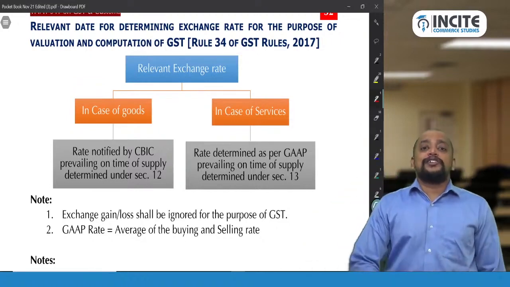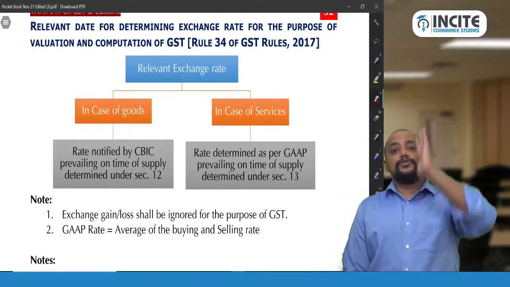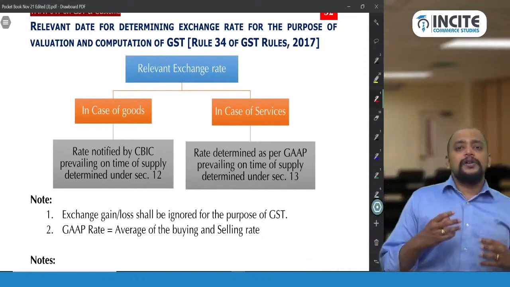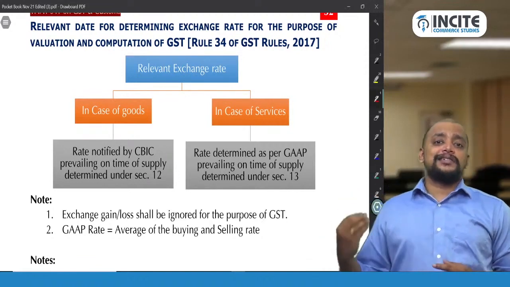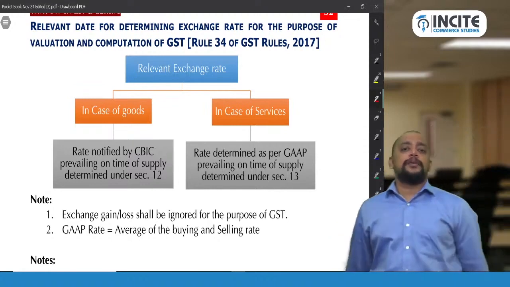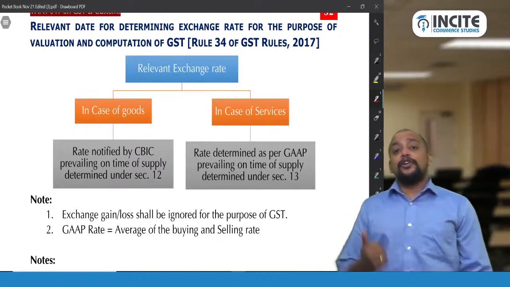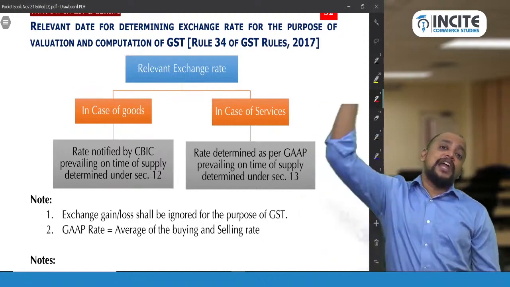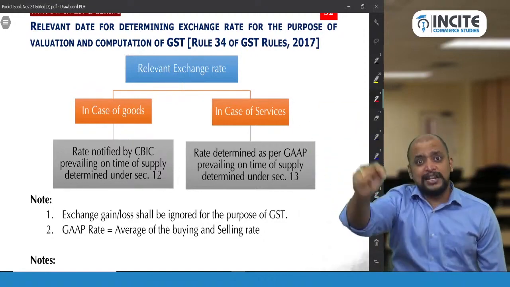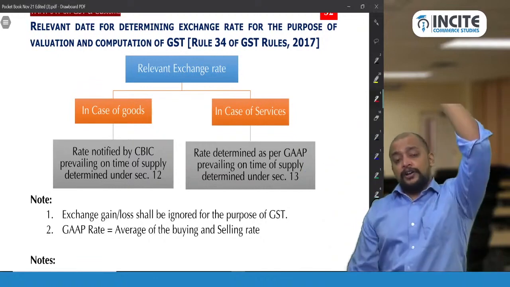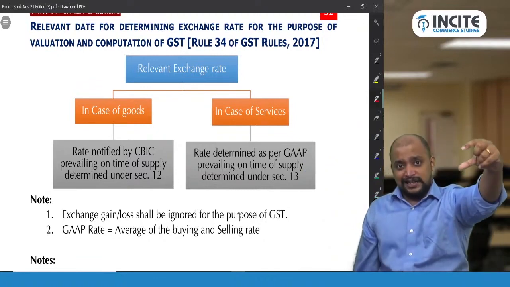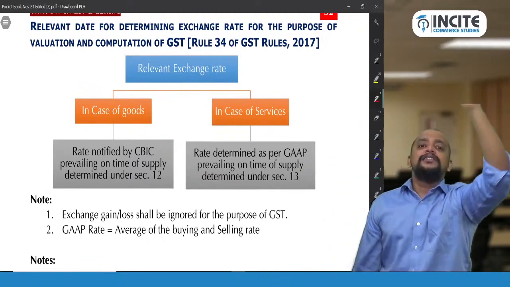So for that you need to take the CBIC rate. In case of goods, take the CBIC rate. The Central Board of Indirect Taxes and Customs will be notifying the exchange rate from time to time. Whatever is the exchange rate notified by CBIC, you take that rate. And on which date should it be taken? On the date of the time of supply. So you need to determine the time of supply for the transaction, and on the time of supply, whatever is the exchange rate notified by CBIC, that should be taken.